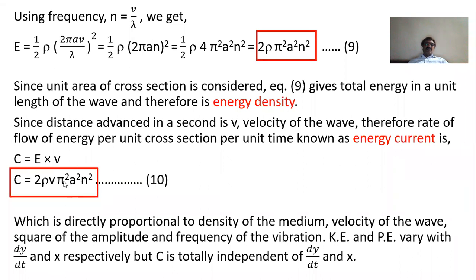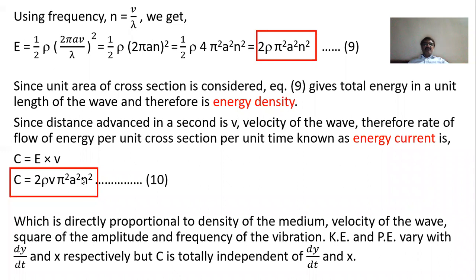It depends upon the density rho, it is directly proportional to the velocity of the wave, to the square of the amplitude of the vibration of the particle, and to the square of the frequency in cycles per second.